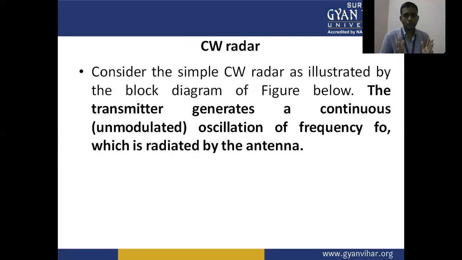Next is the CW radar. After studying the Doppler effect, we are moving to the design of the transmitter and receiver sections of CW radars. Consider the simple continuous wave radar as illustrated by the block diagram in the figure below. The transmitter generates a continuous oscillation, that is the unmodulated signal of frequency f naught, which is radiated by the antenna.